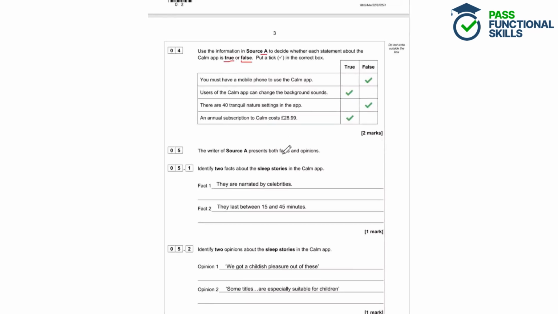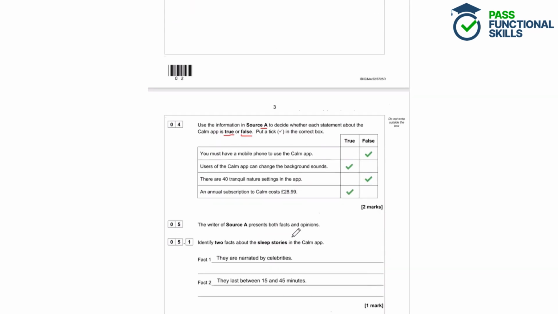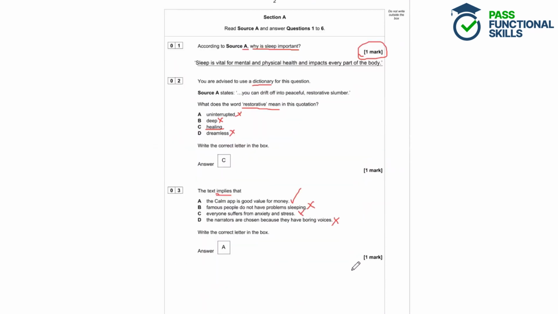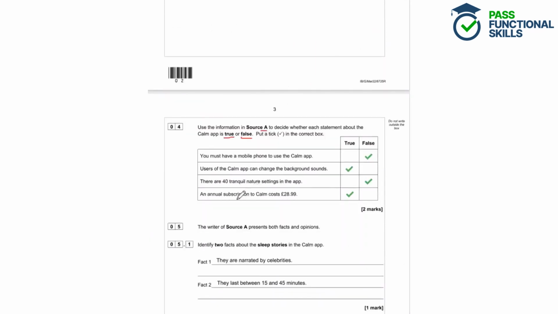An annual subscription to Calm costs $28.99. Well, we can see at the bottom here that it is just $28.99 for a subscription that lasts the whole year. And the whole year means the same as annual. So that's true.